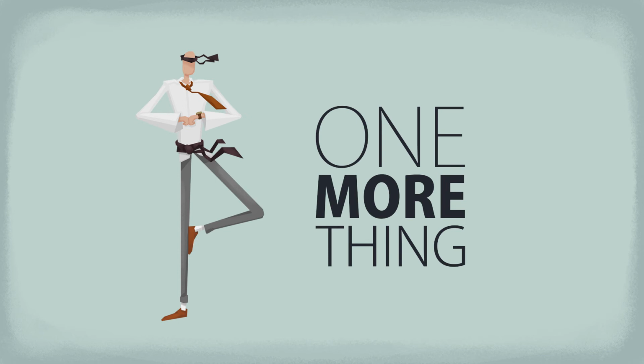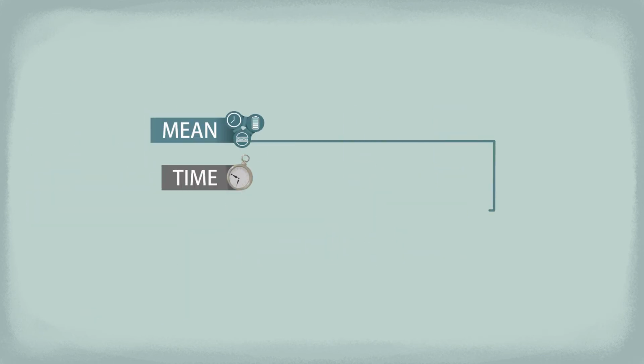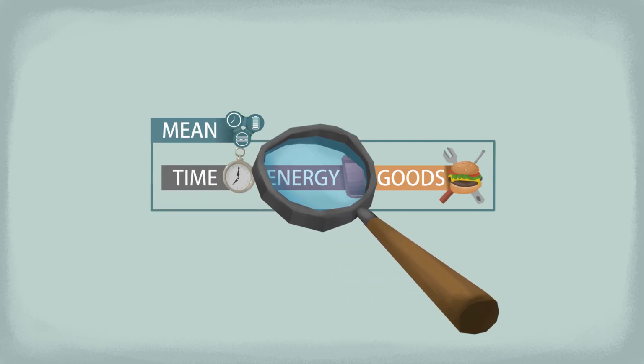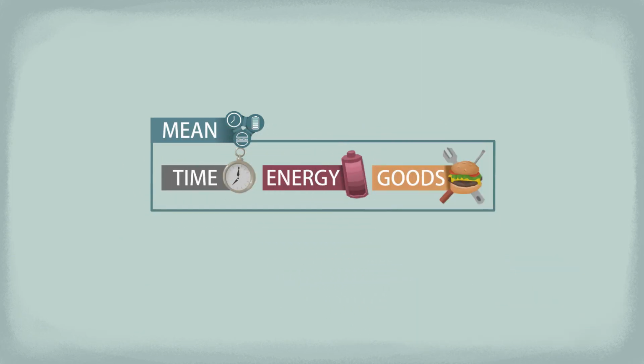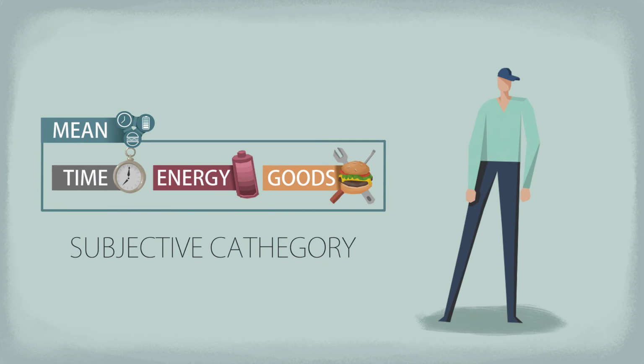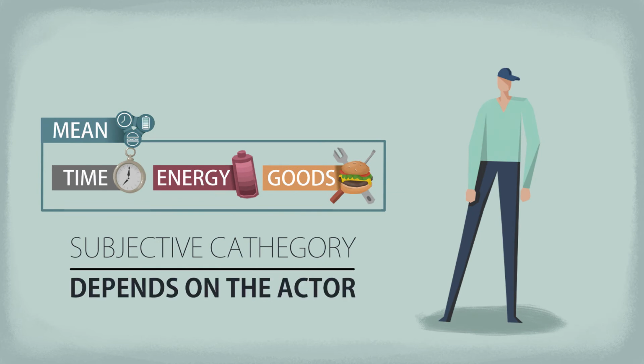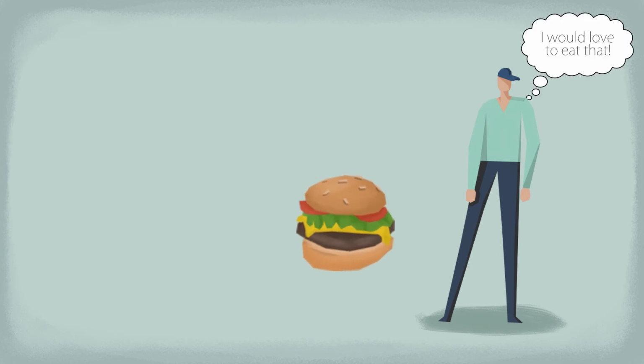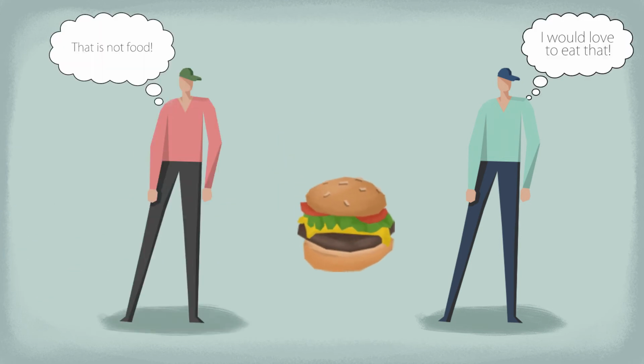There's one more thing that is important to mention when it comes to economic means. An economic mean doesn't have some specific intrinsic physical property, like protons or something. Means is a subjective category. Anything can be a mean if a person finds it useful for achieving a goal. But it's also possible that the same object is not a mean for someone else. Just think of food you like but others hate. For you, that food is a mean to achieve a goal, but for others, it's not.